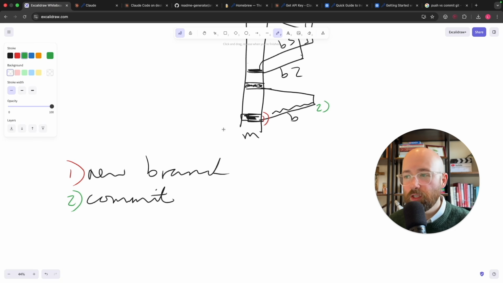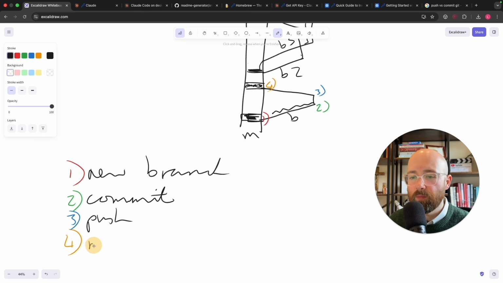So you have new branch, then you commit, and then we're going to push, and the fourth one would be merge. So let me add that in here. Four would be merge, three would be push. Basically you're saying new branch is we're going to do a change. Commit is we've done some stuff, save it. Push is let's push this up into GitHub now. This is really what we're going to keep.